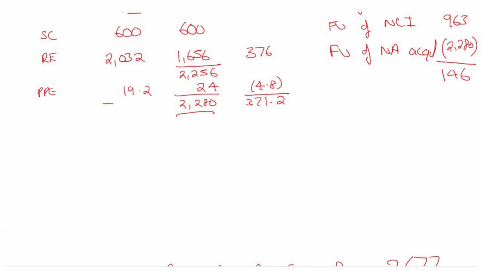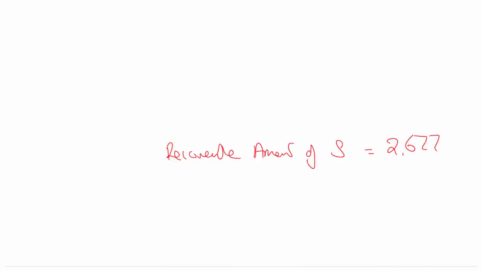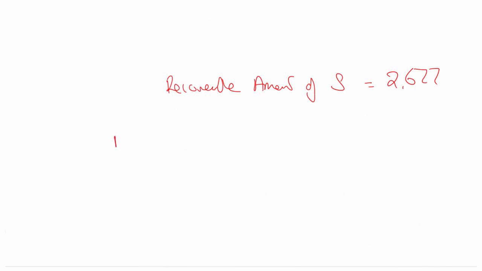Now, if I add these three down at the year end, what do I get? I get 600 plus 2032 plus 19.2. I get 2651.2. So my net assets would be 2651.2.